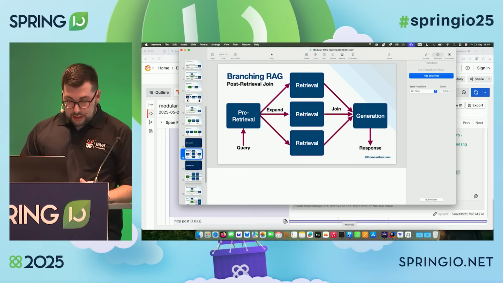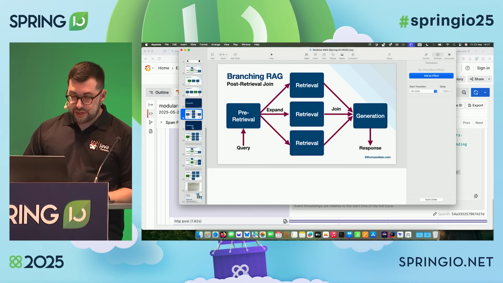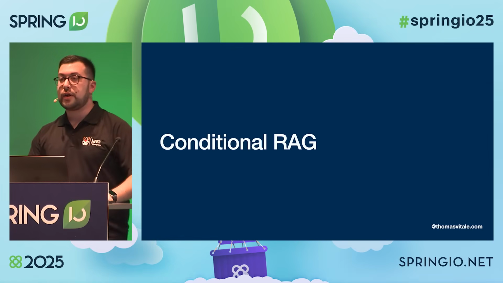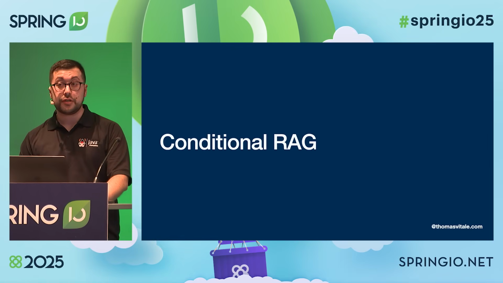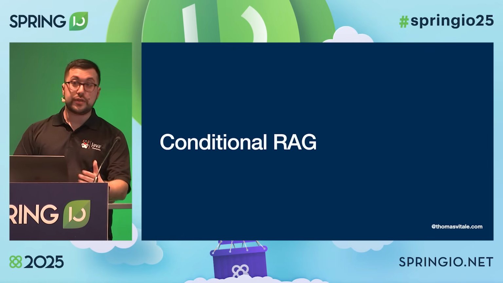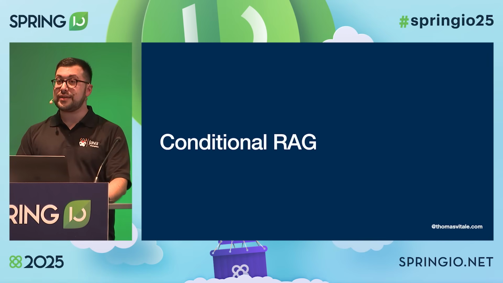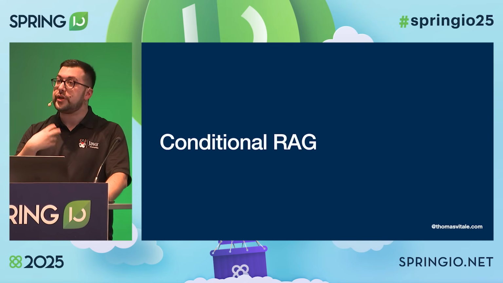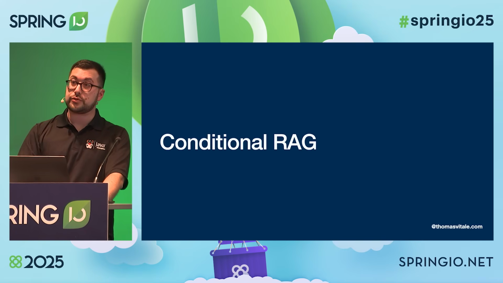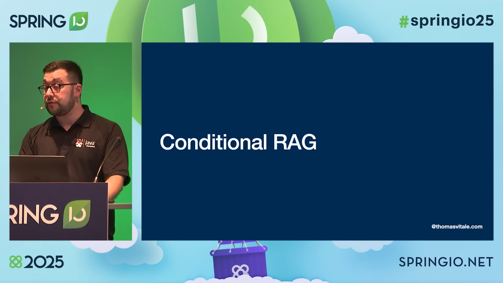All right. Now, a more interesting example is what is called a conditional RAG. Because we might have different data sources we want to fetch information from. You might want to combine it with a search engine. And sometimes you just want the LLM to answer based on its own information, on the same data that was used during the training of the model.